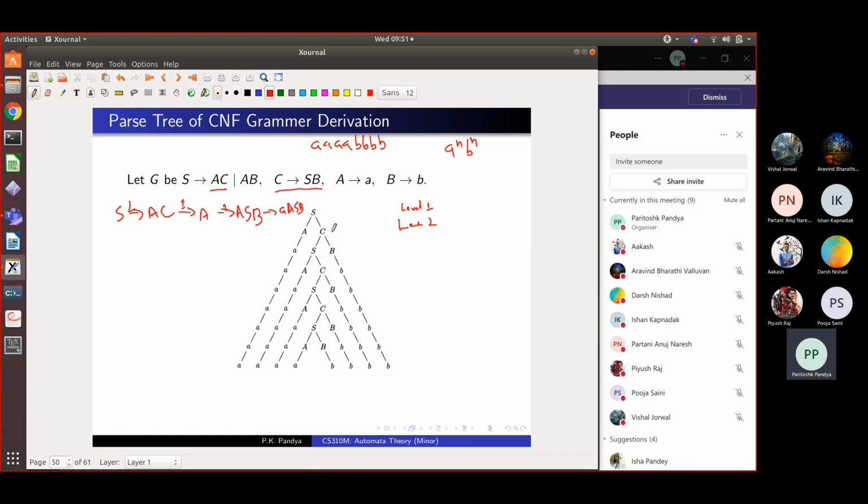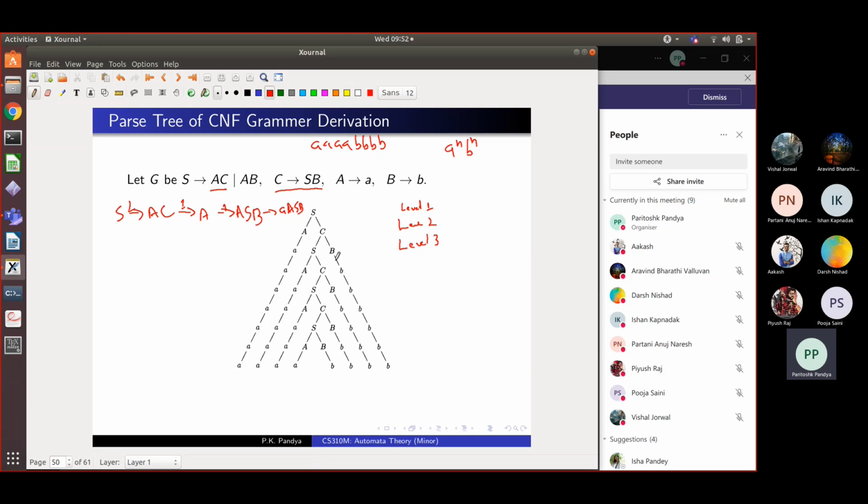So from this sentential form AC, we will get the sentential form ASB at level 3. Okay. Idea is clear. We would have got this in the derivation by a few more steps. Here all those steps which derive A to this and C derive to this, 2 steps are being rewritten as a single level change. Okay, and then at the next level what happens? Once you get a terminal, it cannot be changed. There is no way of rewriting a terminal symbol or an alphabet symbol. So A remains as it is, but both this S and B we rewrite. So this S we rewrite as AC, again using this rule, S goes to AC, and this B we rewrite as B.